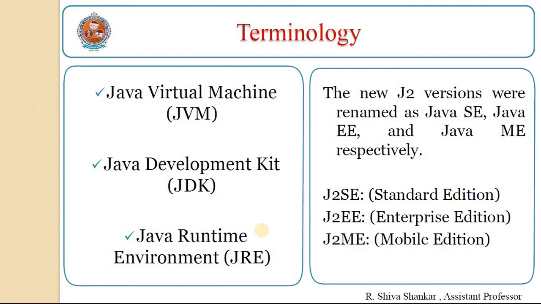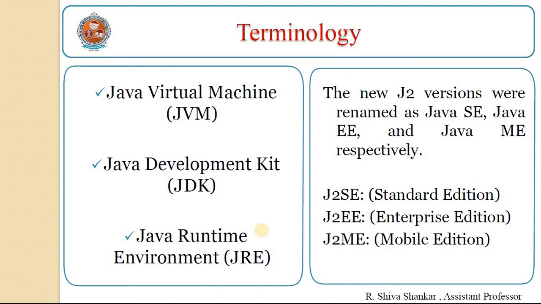Coming to the Java Development Kit, while explaining the JVM and bytecode, I have used the term JDK. Let's discuss it. As the name suggests, this is the complete Java Development Kit that includes the JRE, that is, the Java Runtime Environment, compilers and various tools like Javadoc, the Java debugger, etc. In order to create, compile and run a Java program, you would need the JDK installed on your computer.